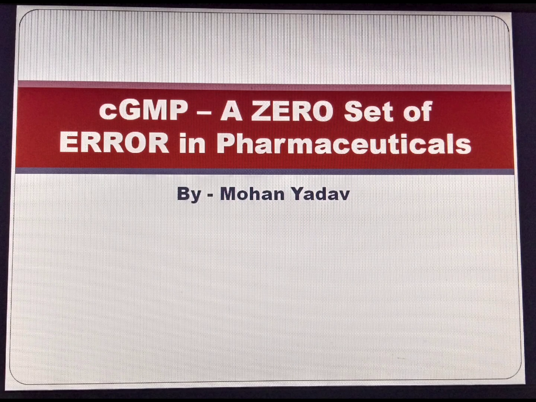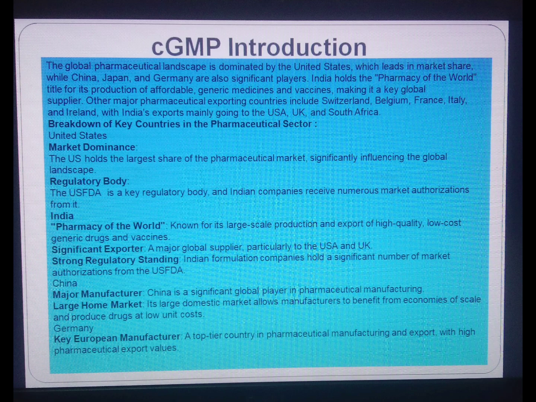Friend, today our topic is cGMP, a zero set of error in pharmaceutical industry. cGMP introduction. The global pharmaceutical landscape is dominated by the United States, which leads in the market share, followed by China, Japan, and Germany, and also other significant players. India holds the pharmacy of the world title for its production of affordable generic medicines and vaccines, making it a key global supplier. Other major pharmaceutical exporting countries include Switzerland, Belgium, France, Italy, and Ireland, with India's export mainly going to USA, UK, and South Africa.